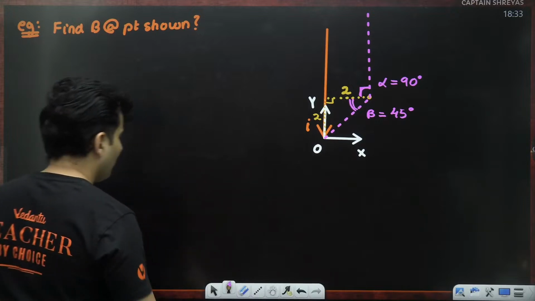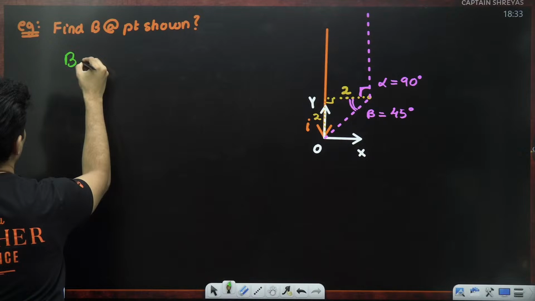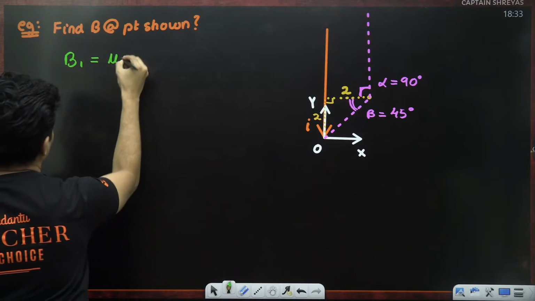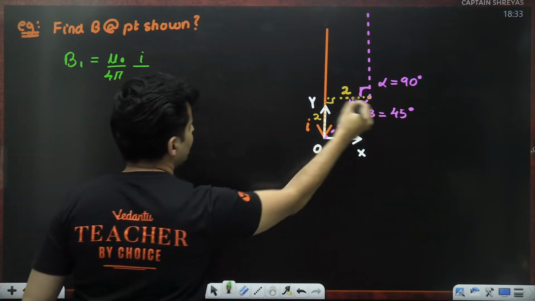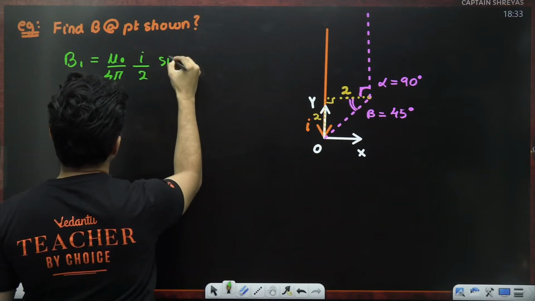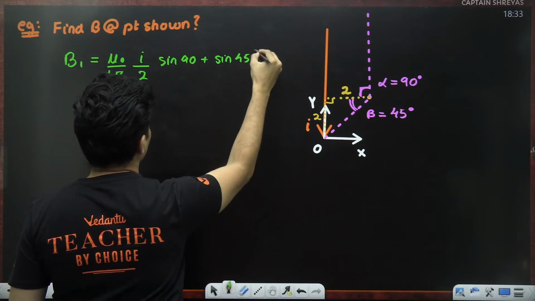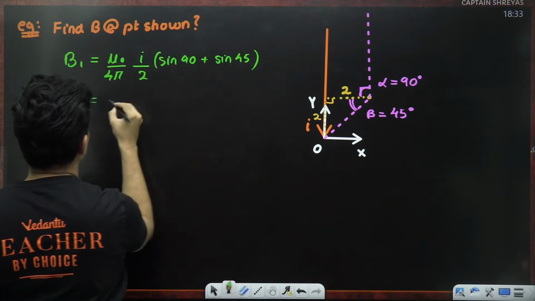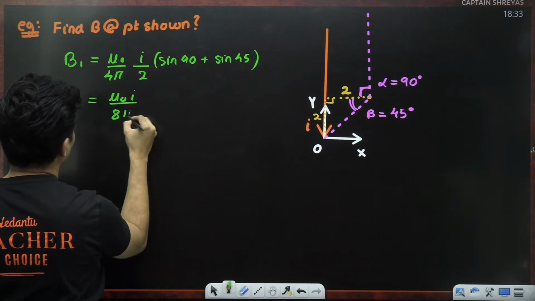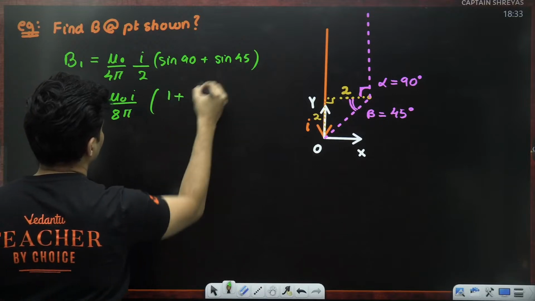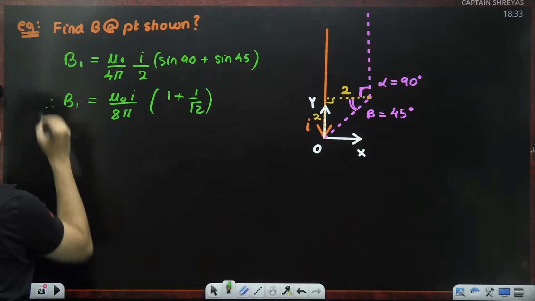So now, what is the contribution of the field due to that one single wire? Mu naught divided by 4 pi, current divided by distance, distance being 2, sine of 90 plus sine of 45 degrees. Okay. So how much is this? 2 4s are 8. So mu naught I by 8 pi. Sine 90 is 1. Sine 45 is 1 by root 2. So that is the magnetic field due to the first wire.